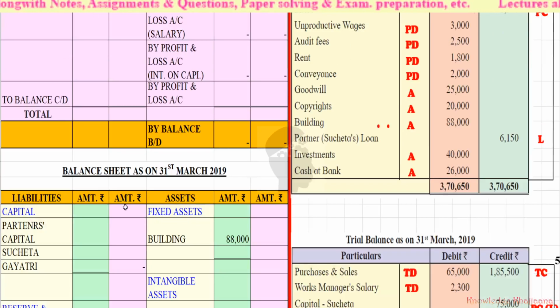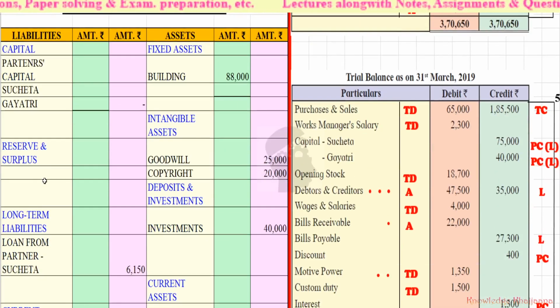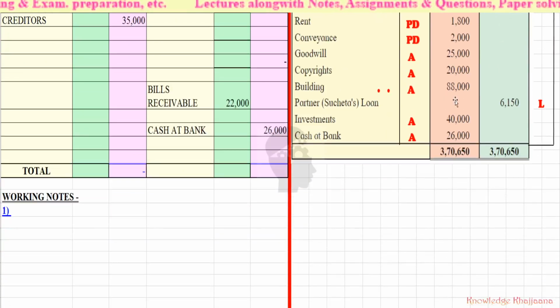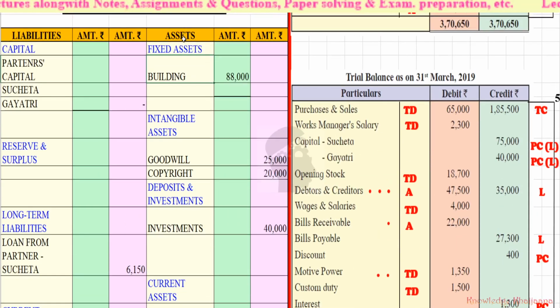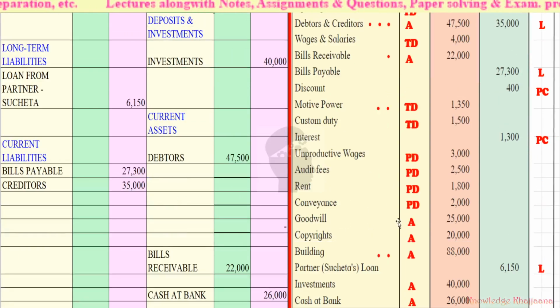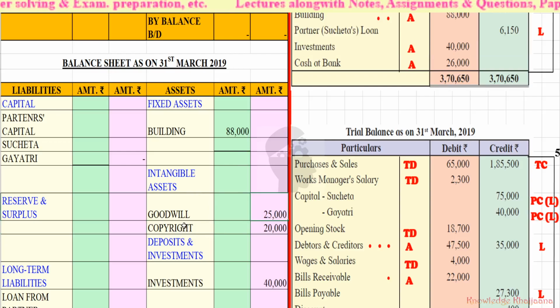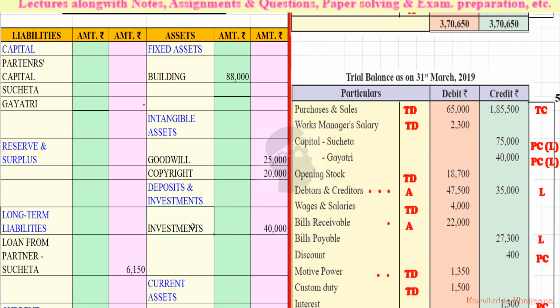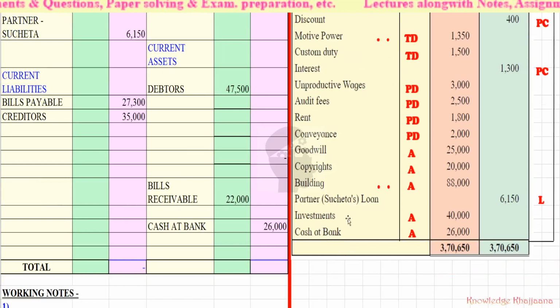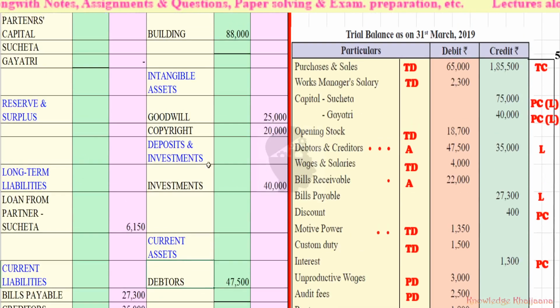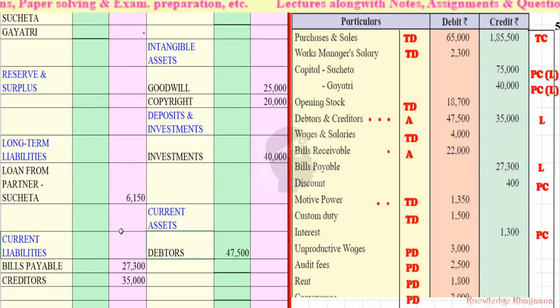Apart from that, now let's start with the balance sheet items given in the trial balance. This building of 88,000 rupees, which we have recorded. Then intangible assets, goodwill and copyright of rupees 25,000 and rupees 20,000 each. Goodwill 25,000, copyright 20,000. Then investments of rupees 40,000. Then debtors on the asset side, rupees 47,500.